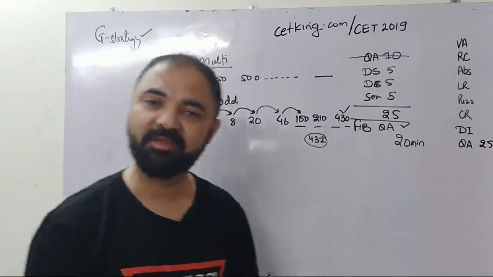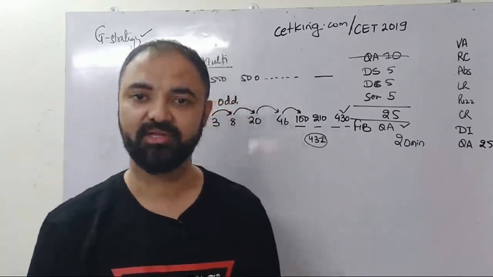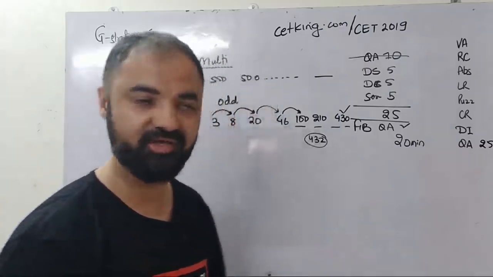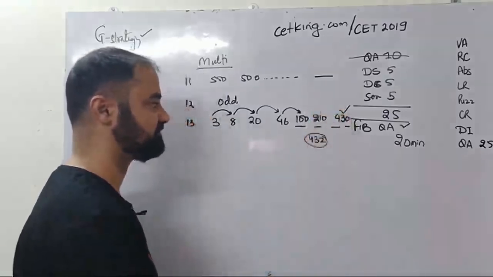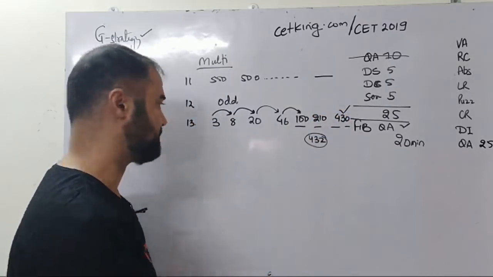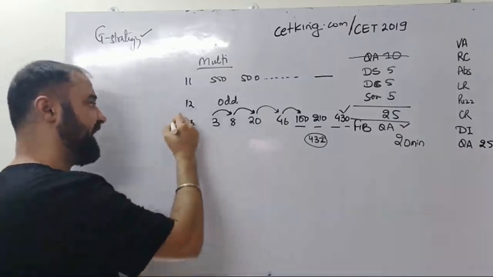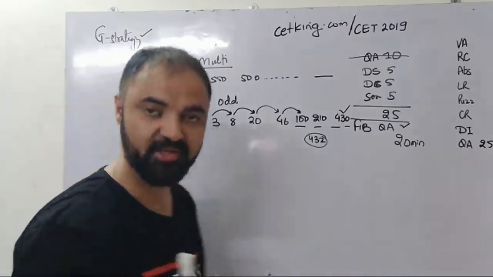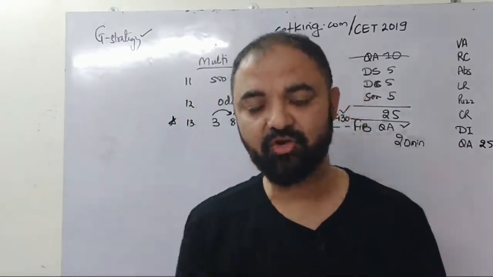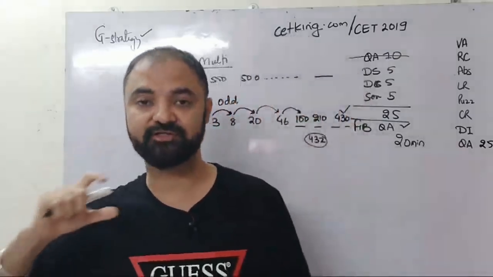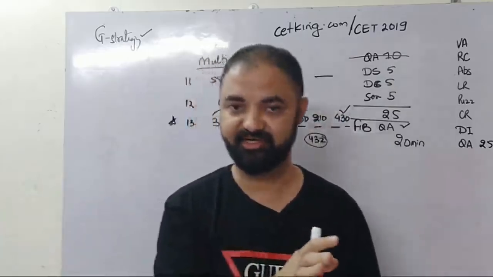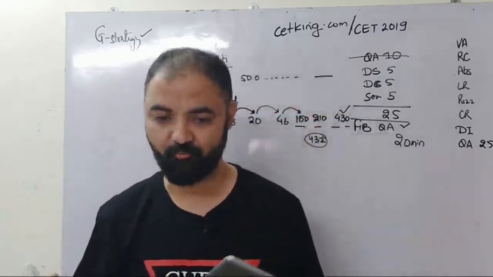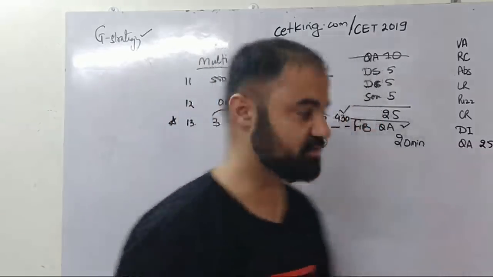ठीक है, अप्रॉक्सीमेट पे खेलो. वाई टू कैलकुलेट एग्जैक्ट वैल्यू, निकालने को आएगा भी, तो आई डोंट हैव टाइम टू वेस्ट ऑन दैट. ठीक है, तो 7th टर्म विल गिव मी द आंसर. So that's a new type of question which we have, and I can use G strategy here. So if you're a CET student, in your login ID there's a separate videos for G strategy. So wherever G strategy is possible, I'll keep on adding to those videos. ठीक है, तो G strategy I can use in this question as well.